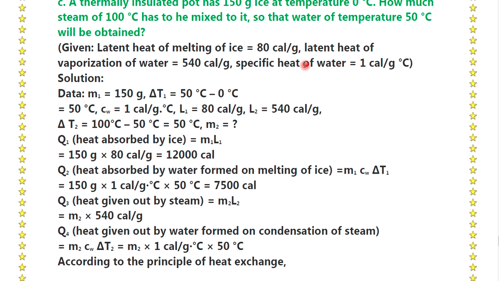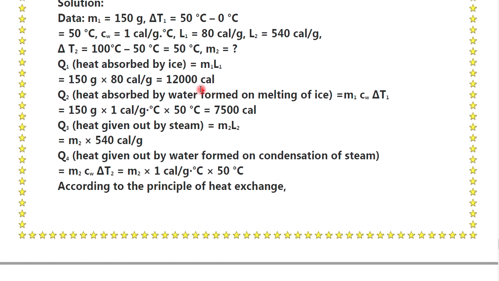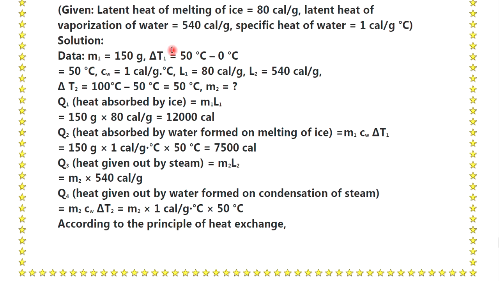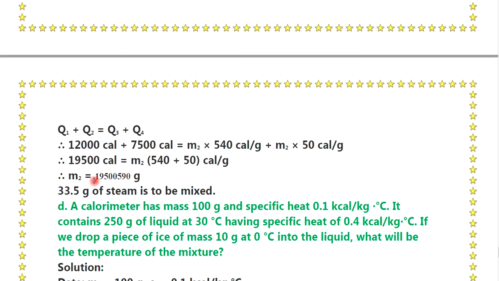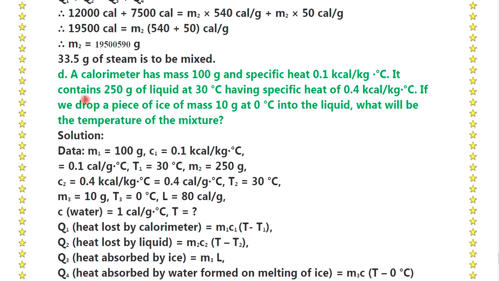Specific heat of water is equal to 1 calorie per gram degree Celsius. Data: we have the value of m1 here, and delta T1 is 50 degrees Celsius minus 0 degrees Celsius, which is 50 degrees Celsius. The values of c w, L1 and L2 are given here. Just put in the values and calculate the answer. Calculate the value of m2.